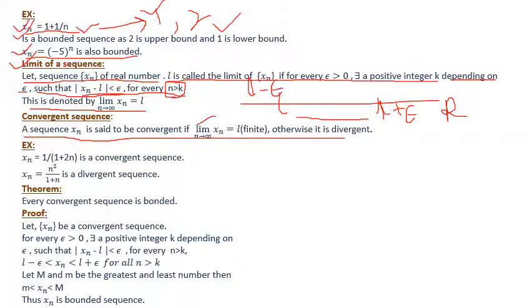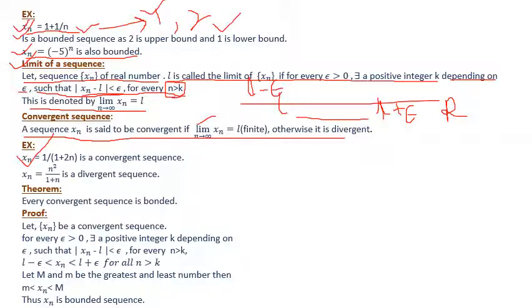So now here I will give some examples. Our first example is xn equals 1 by 1 plus 2n. This is a convergent sequence. And the next sequence, xn equals n square by 1 plus n, is a divergent sequence.